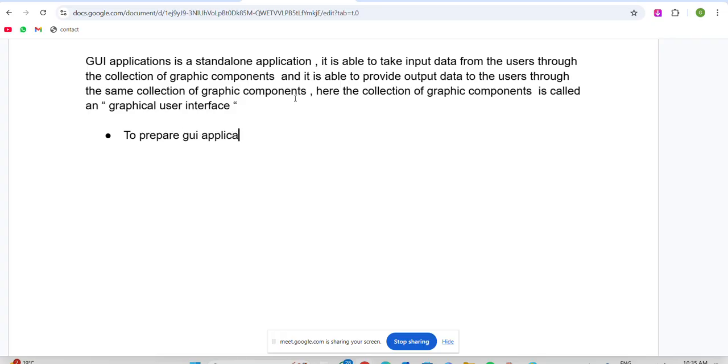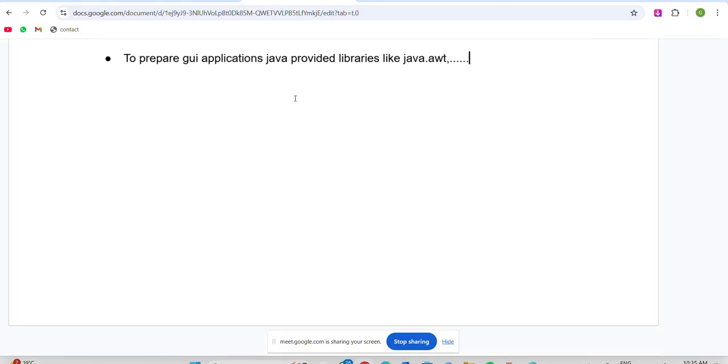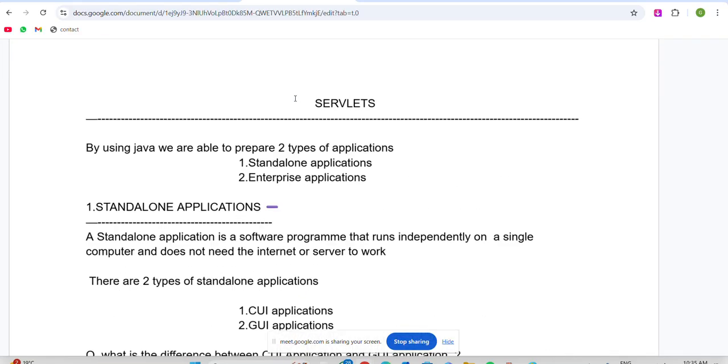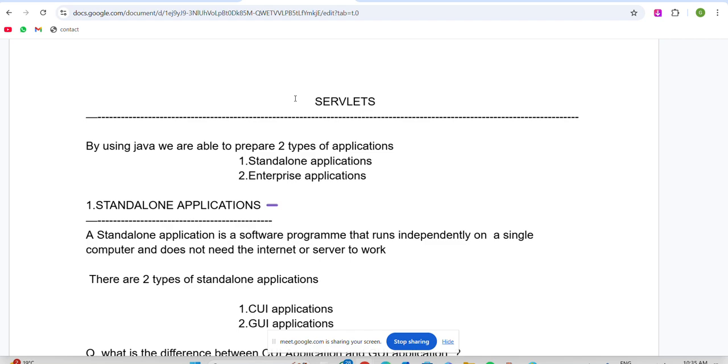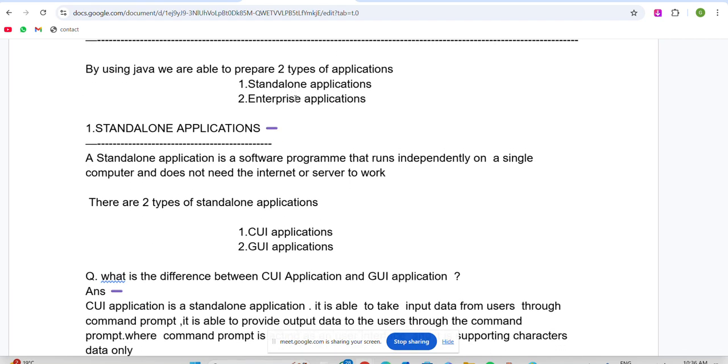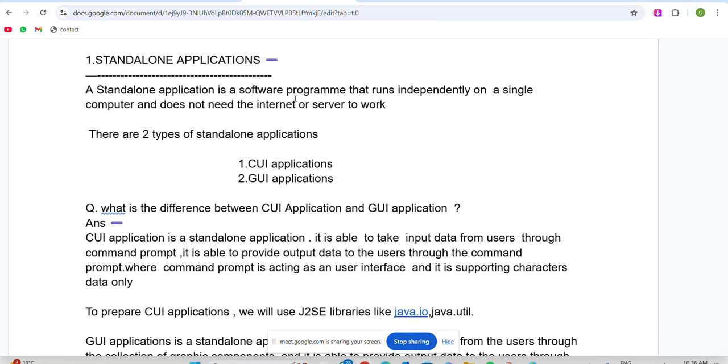GUI applications, Java provided libraries like java.awt, or we can say applet, different types are available. By using Java we are able to prepare two types of applications, standalone applications and enterprise applications. A standalone application is the software, that program that runs independently on a single computer and does not need the internet or server.